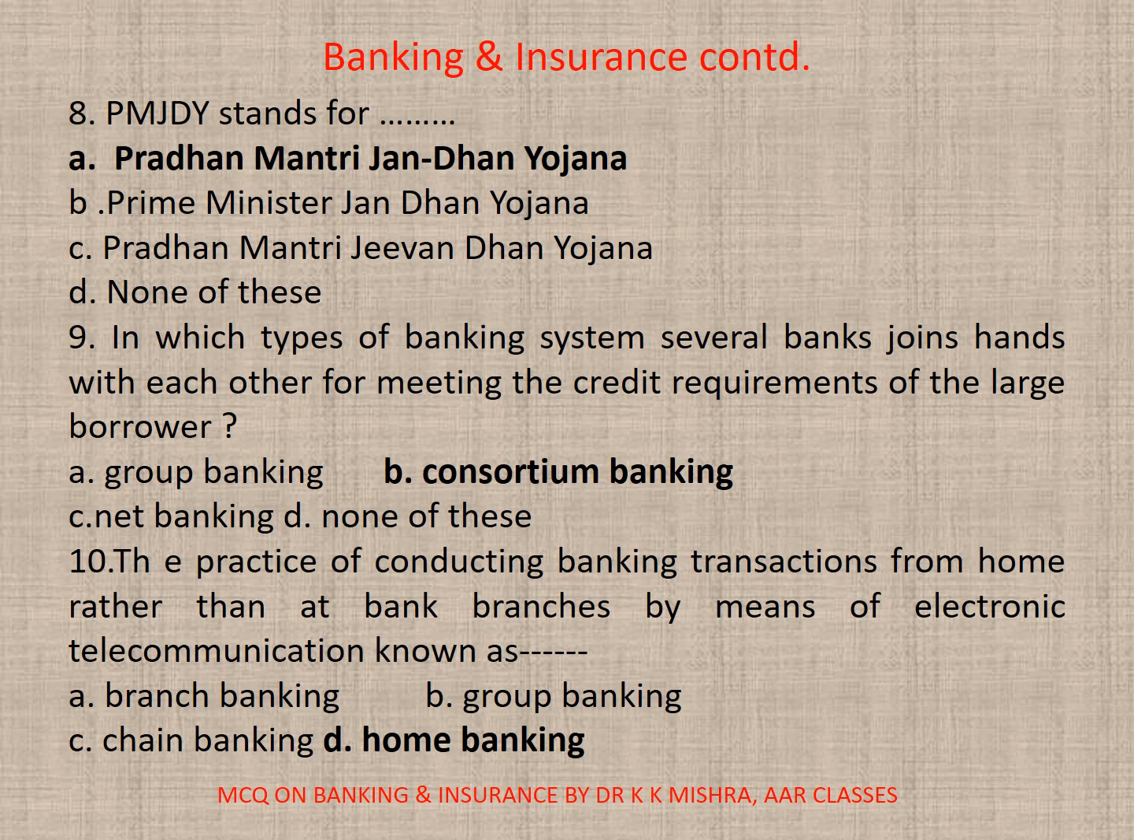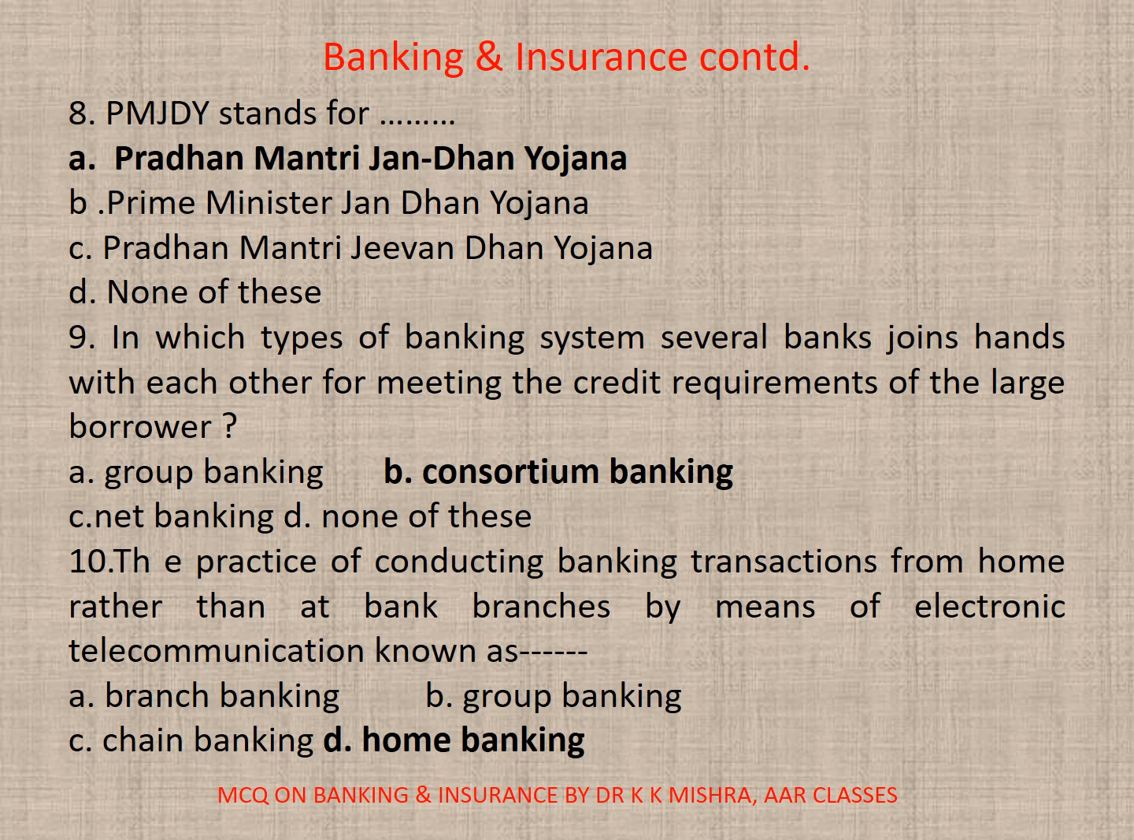9. In which type of banking system several banks join hands with each other for meeting the credit requirements of the large borrower? A. Group banking, B. Consortium banking, C. Net banking, D. None. Correct option is B.